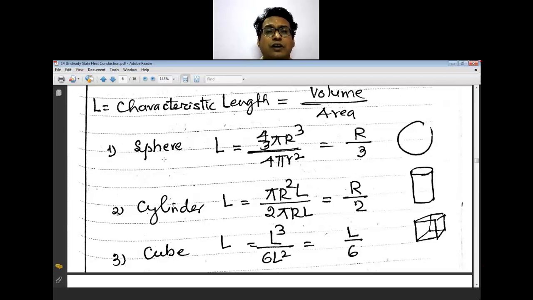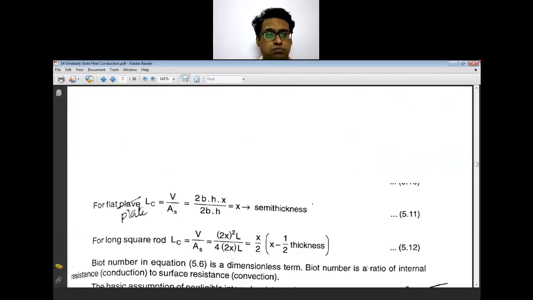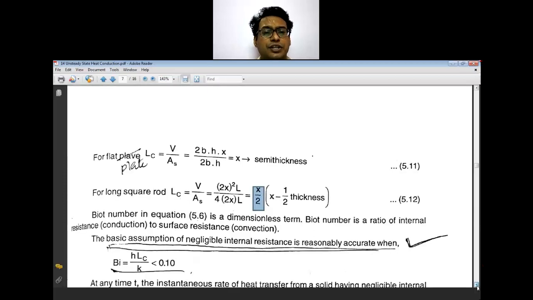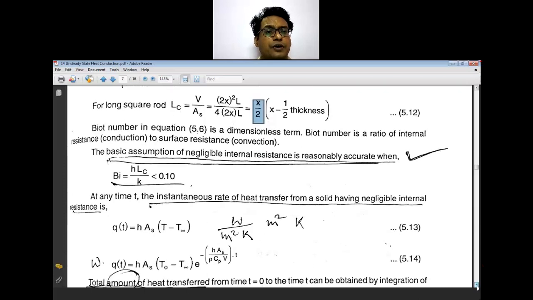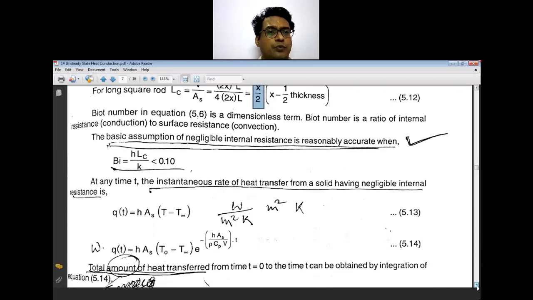For the sphere, the volume is 4 by 3 π r cube, and the surface area is 4π r square. So this L has the value of r by 3 for the sphere, r by 2 for the cylinder, and L by 6 for the cube, and x for the flat plate. For a long square rod, that is x by 2.